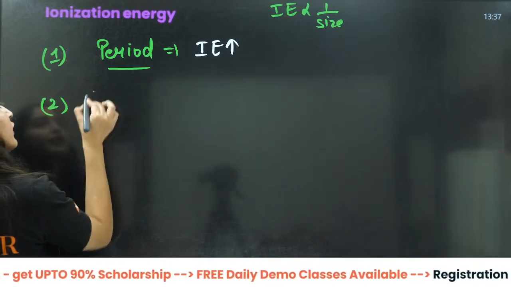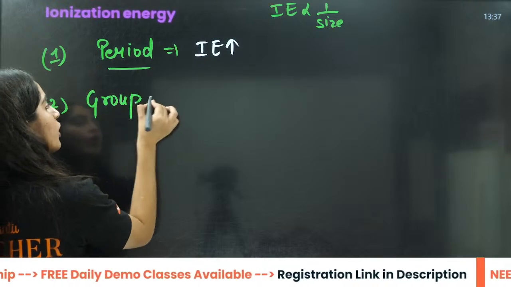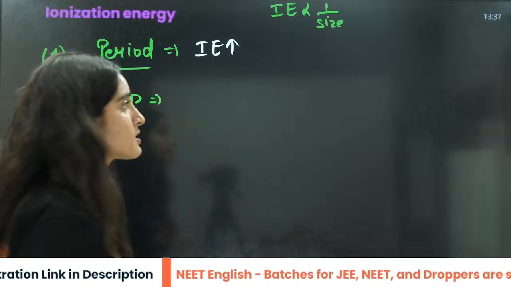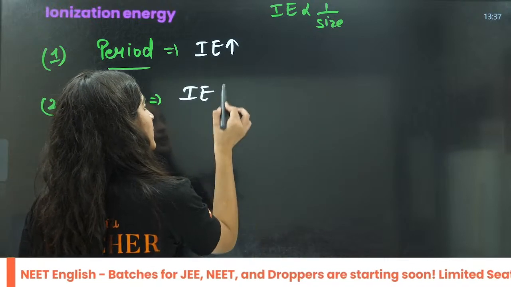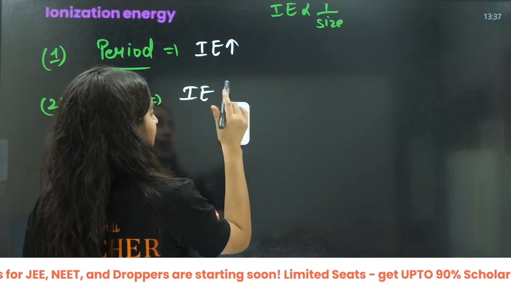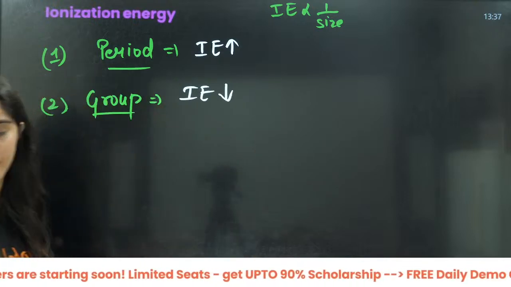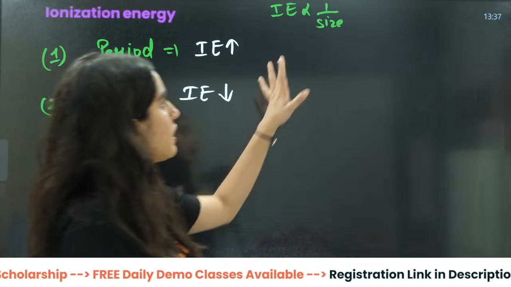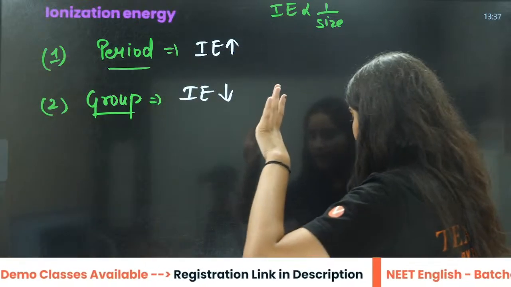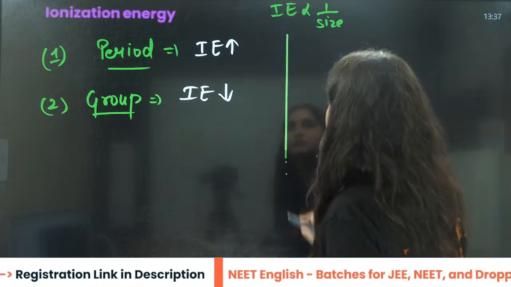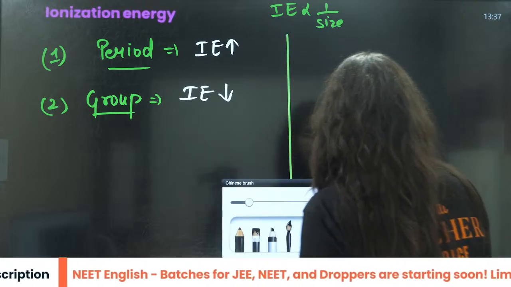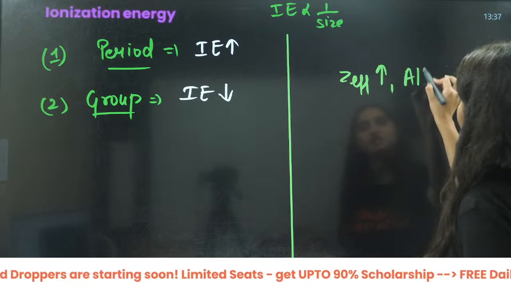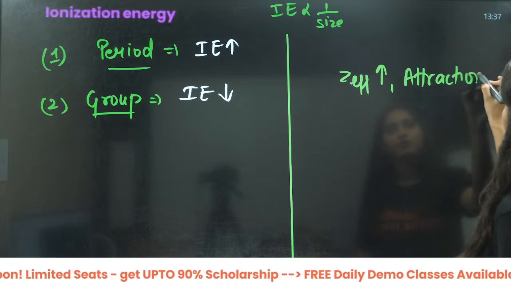Second, if I talk about a group, size is increasing down the group, right? That means ionization energy will decrease. Size is increasing, ionization energy will decrease down the group, right? So in a nutshell, you can say that as the Z effective increases, attraction increases, right?